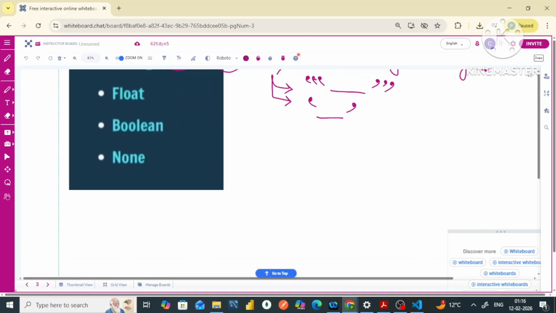Then there comes, my dear friends, the data type float. In float, basically, point-like values are stored, like 34.55, 0.5. All the decimal values, all the fractional values in decimal form, are stored in float. Float simply stores all those values.